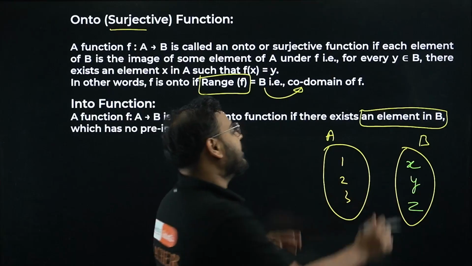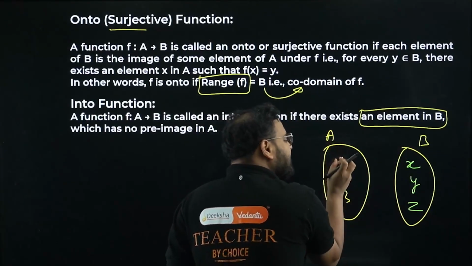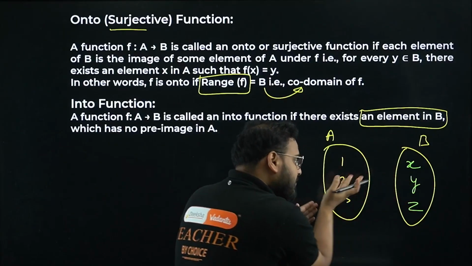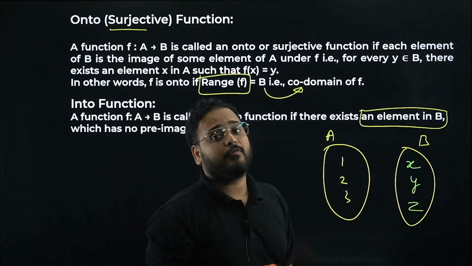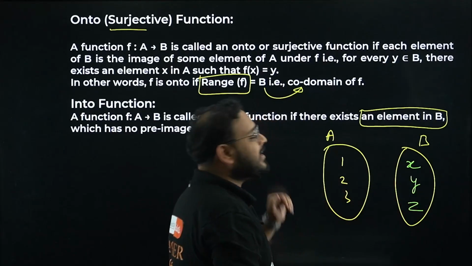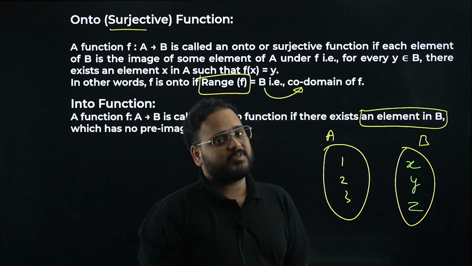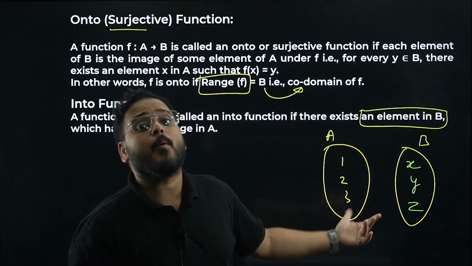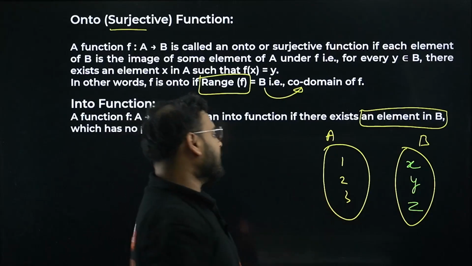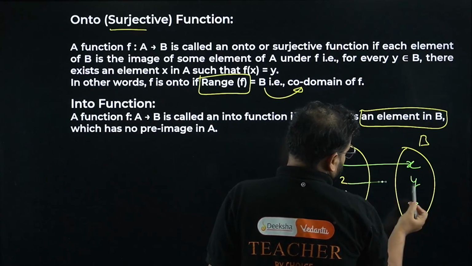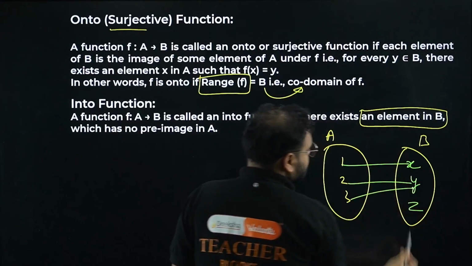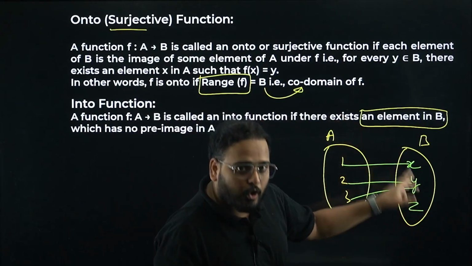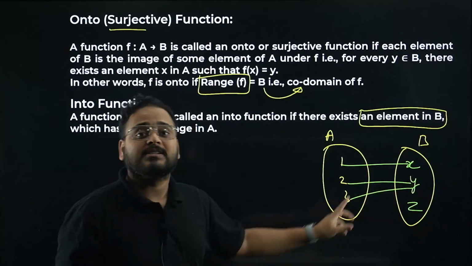I'm going to repeat myself. X is the image of 1 and 1 is the pre-image of X. Same way, Y is the image of 2 and 2 is the pre-image of Y. Same way, Z is the image of 3 and 3 is the pre-image of Z. So there will exist at least one element in B which will have no pre-image. Yes, the function is many-one, not a problem, but Z is an element in the codomain which has no pre-image. Something will be left out.